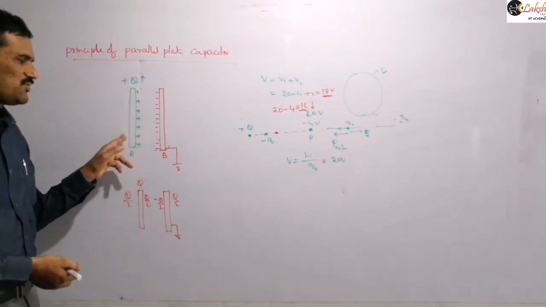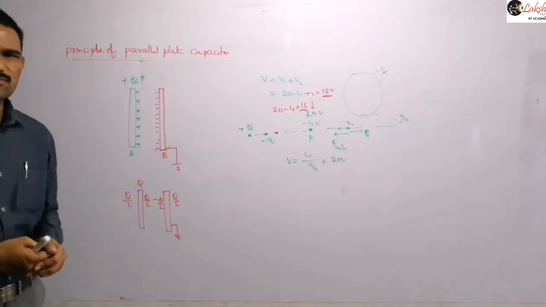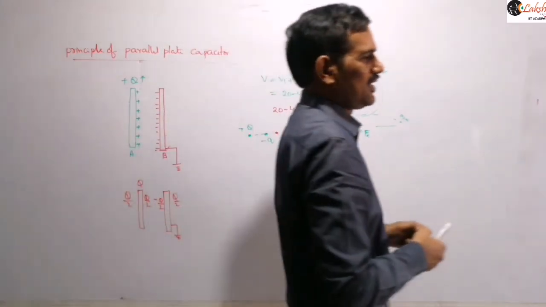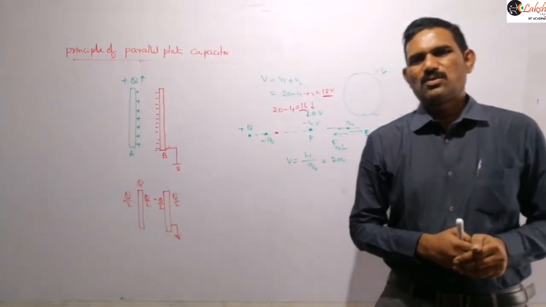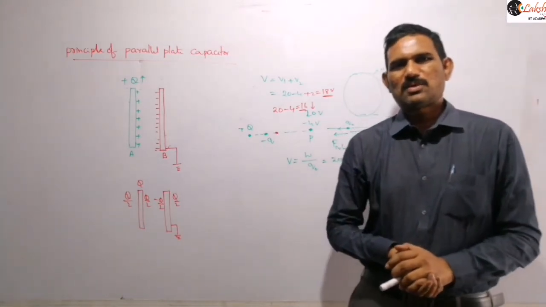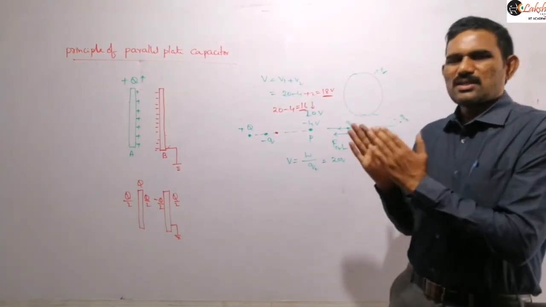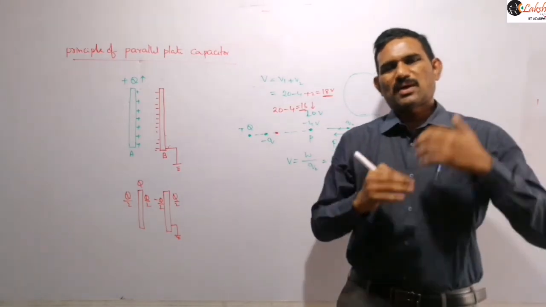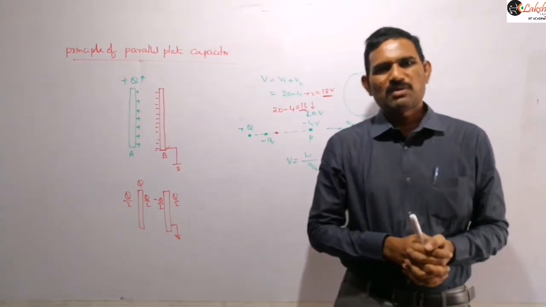And so when the potential of plate A is further decreasing, we can add some more charge to that plate, so that again we are increasing the capacitance there. That means we are further increasing the capacitance when compared to our previous step. So now this is nothing but the principle of the parallel plate capacitor. The principle of the parallel plate capacitor is that we place a neutral plate near a charged plate and we connect the neutral plate to the ground, so that the capacitance of that isolated plate, or the capacitance of the first plate, can be increased.